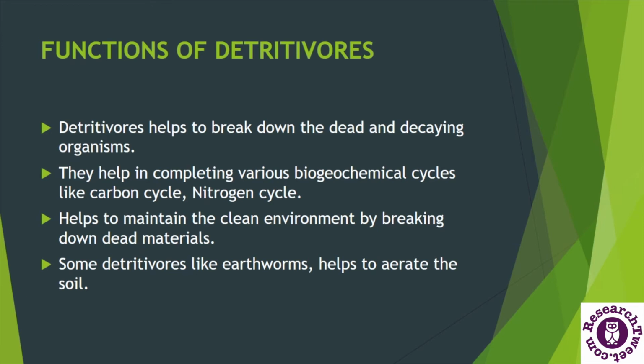They break down the proteins and sugars which are found in the dead organic matter of plants and animals and release carbon and nitrogen as simple compounds after some time, which are further absorbed by producers, maintaining the nutrient cycle. As we have discussed, they don't have a particular trophic level, but they are present in all trophic levels.